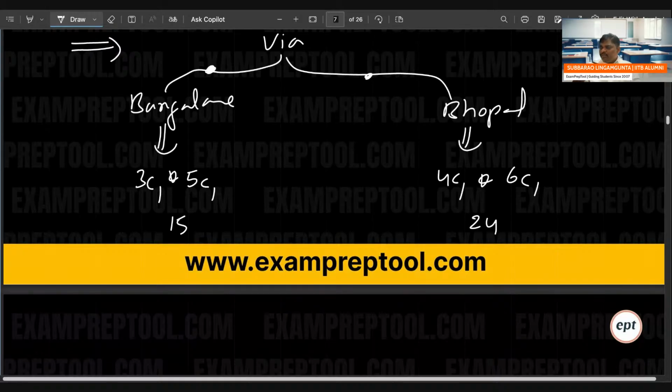It is something like the I loop is the first loop, and the next loop is the J loop, not inner. It is not an inner loop. Then you have to add. This is called the summation rule. So 15 plus 24 is going to be 39. This is the sum rule.